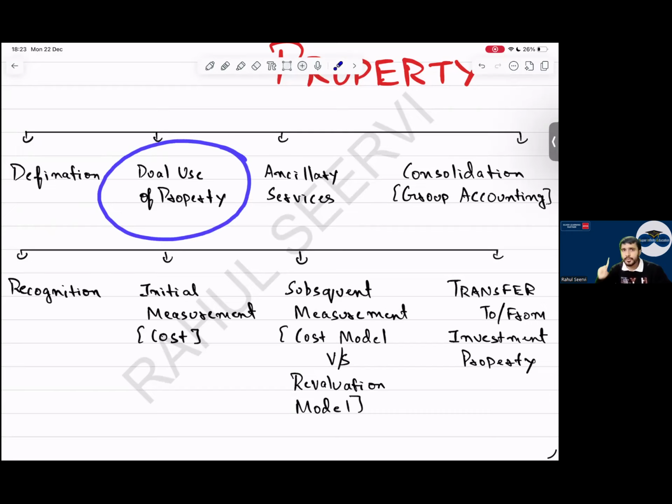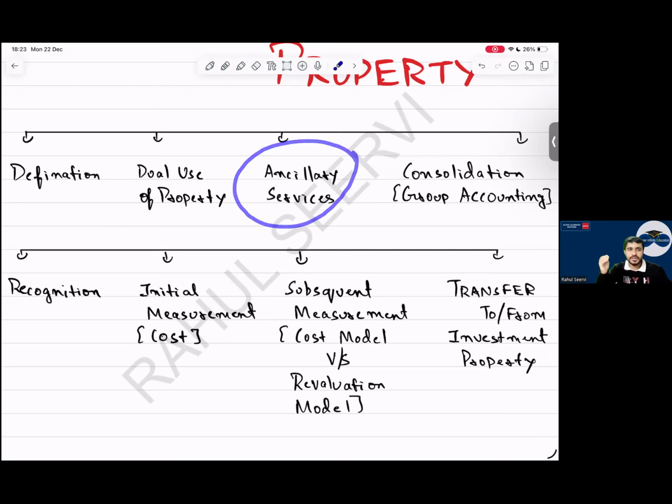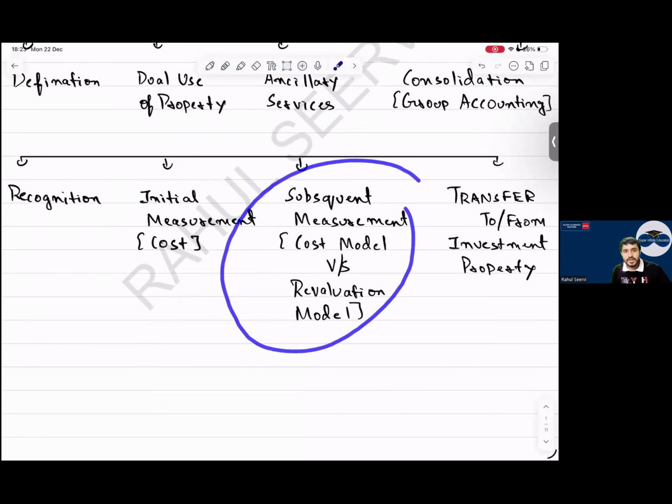So first we will see the definition. Then we will see dual use of property. If you want to make notes, you can make running notes. If not, you will get these notes. FR students, I mentioned to take a printout of the handwritten notes and make rough notes wherever you have problems in a topic. Then ancillary services, an unimportant topic. Then from the consolidation point of view, what does consolidation mean? We will discuss. Then we will come to recognition. Recognition means when should we recognize this asset? Then initial measurement. So initially, how do we record it? Same as your IAS 16. I mentioned if you know IAS 16, IAS 38 and IAS 40 will be easy. Then subsequent measurement. So how do we record it subsequently at the balance sheet date?